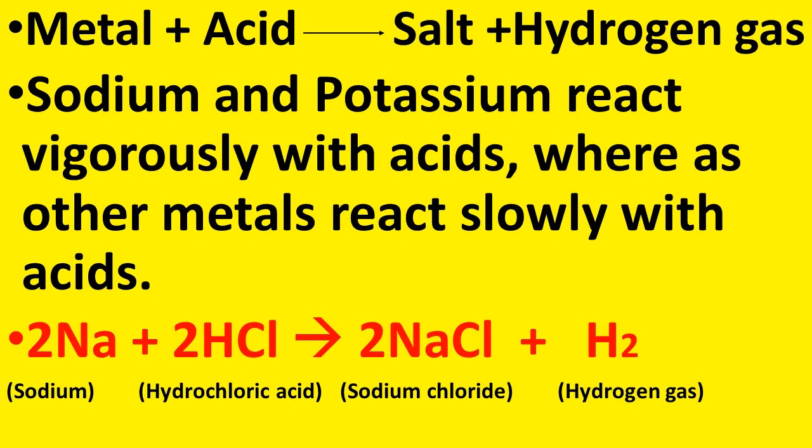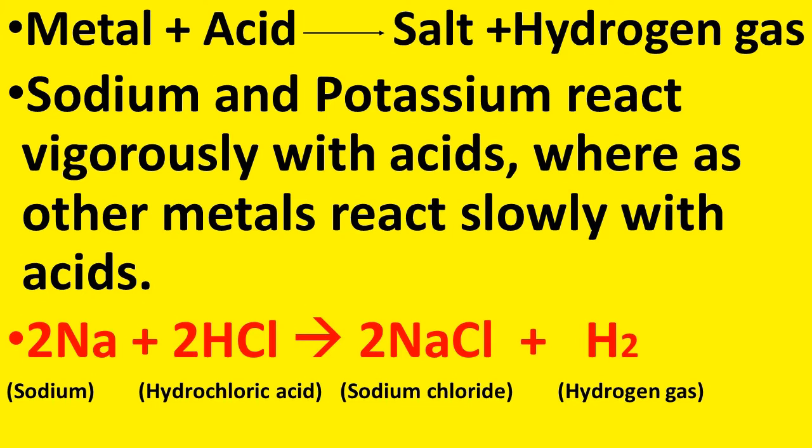So, the general equation representing the reaction of metal with acid is metal plus acid gives salt plus hydrogen gas. Okay. Now let us take one example. Sodium and potassium react vigorously with acids, whereas other metals react slowly with acids. You know, sodium and potassium are very highly reactive metals. Therefore, they react very vigorously with acids. But other metals react but a little bit slowly.